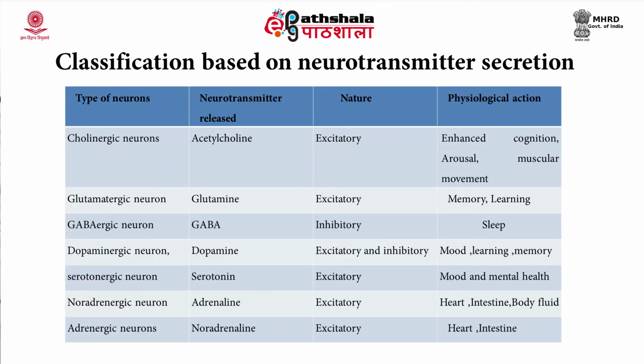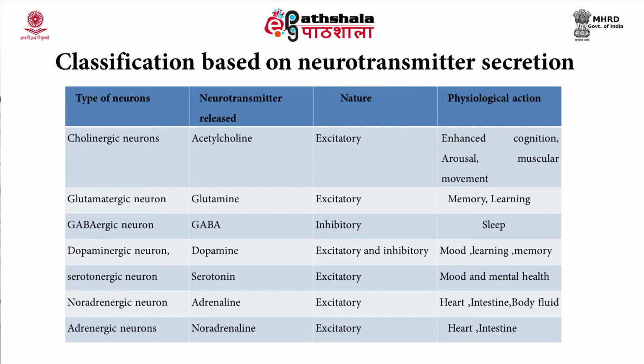Now, another way of classification is that the neurons release different neurotransmitters, and accordingly their functions are also different. We have several types of neurotransmitters, and the neurons which secrete them are different. If it is a cholinergic neuron, it will release acetylcholine, and they are mostly excitatory in nature, and they are seen to be participating in cognitive functions.